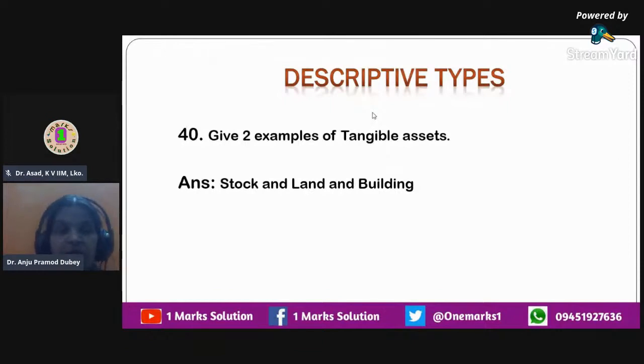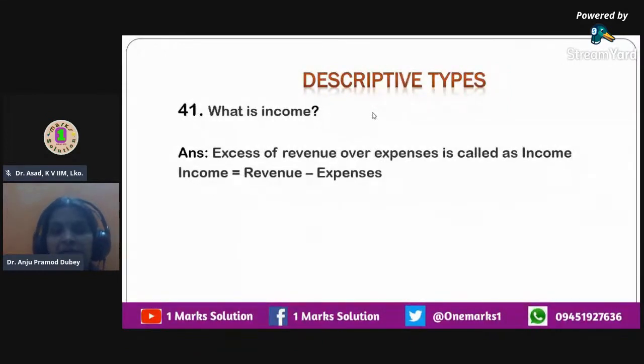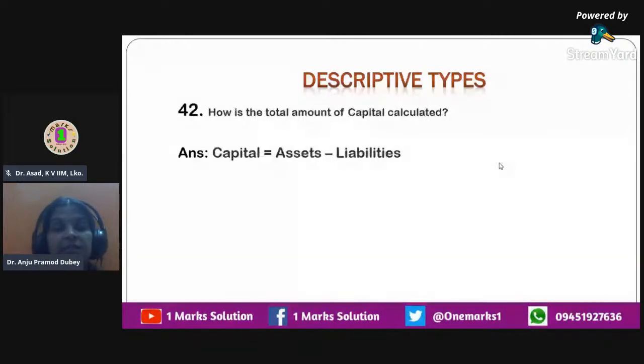Okay. Now, what is income? This is also a kind of question that how do you define income? So excess of revenues over expenses is called as income, and if your revenues are more than your expenses, you are in a state of profit or you are in a state of income. The equation that we use for income is it is equal to revenue minus expenses. That is how we calculate income.